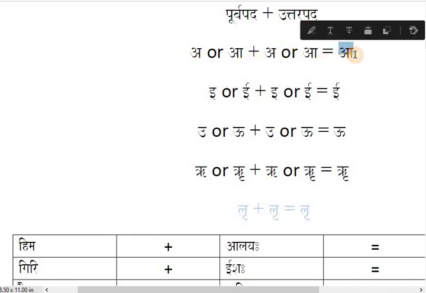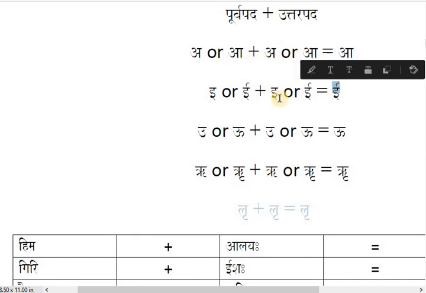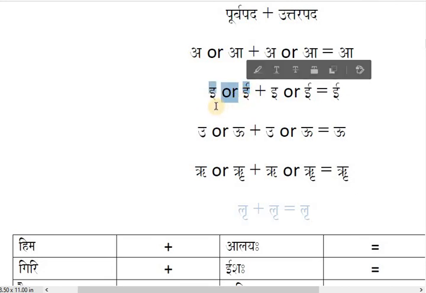First answer, long a. Now how do you get long i, dirgha i? Then you need to join again i or i. So this is short i and long i, hrasva i and dirgha i. Again the same i will be joined with any of these i, hrasva or dirgha. You can join hrasva plus hrasva, hrasva plus dirgha, short plus short vowel, short plus long vowel, and long i, dirgha i plus i or dirgha i plus dirgha i, no problem.